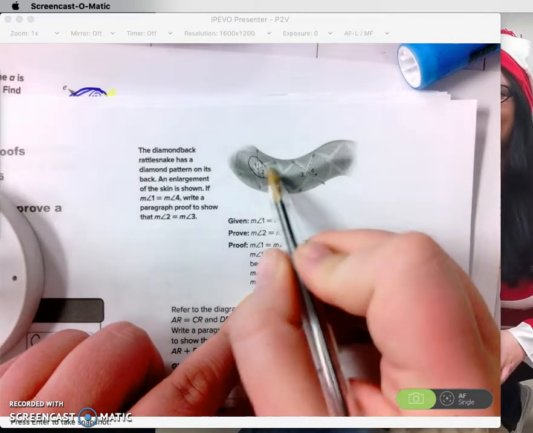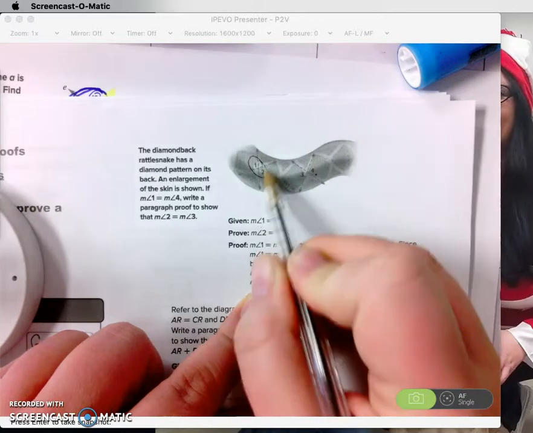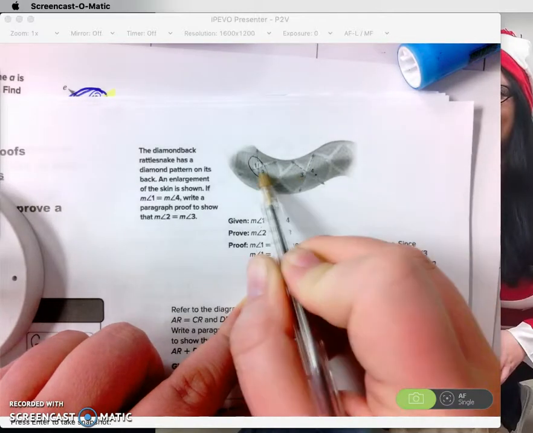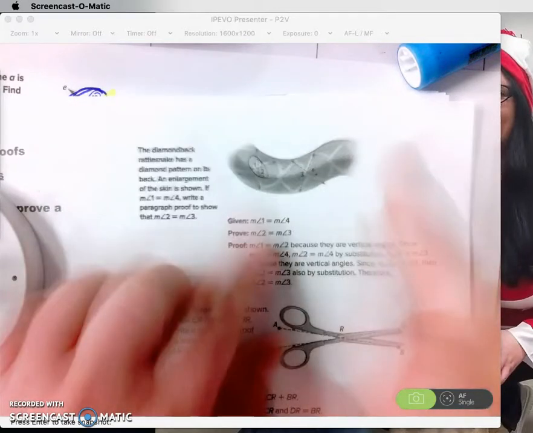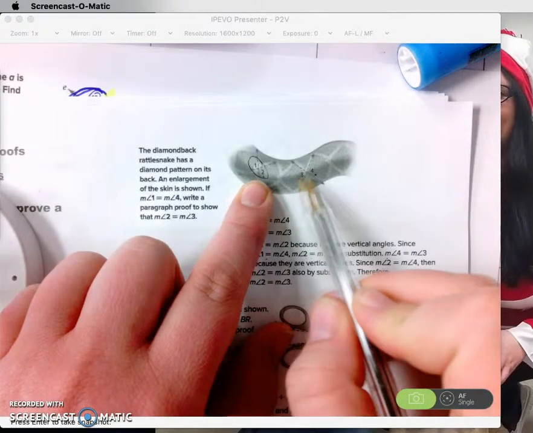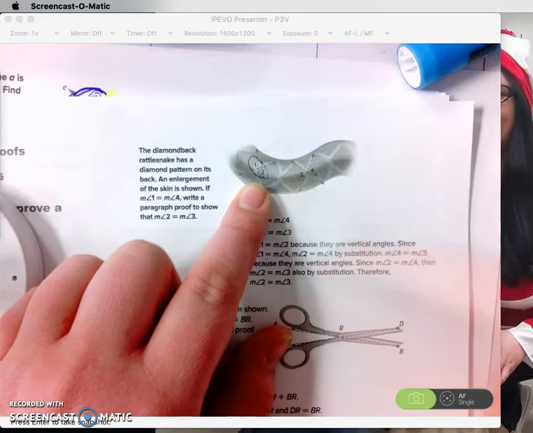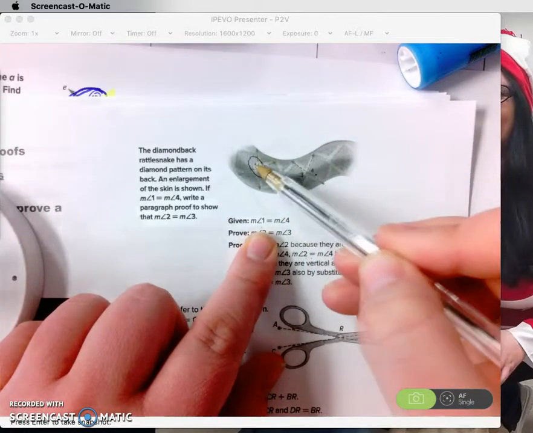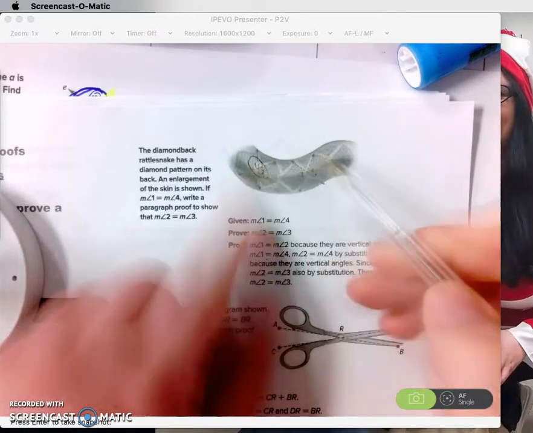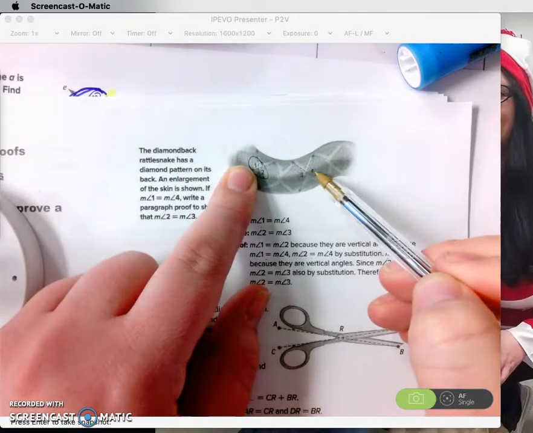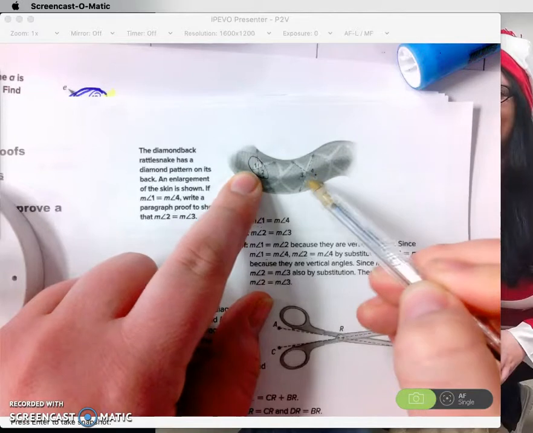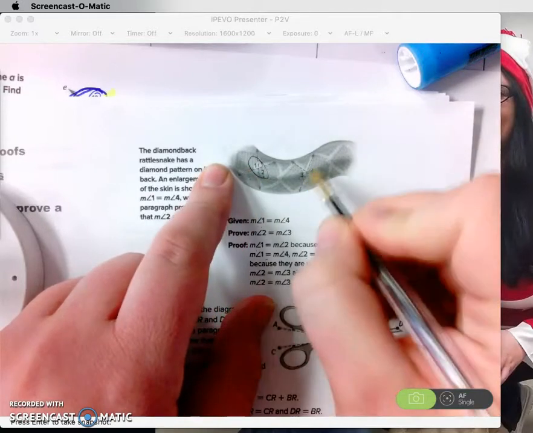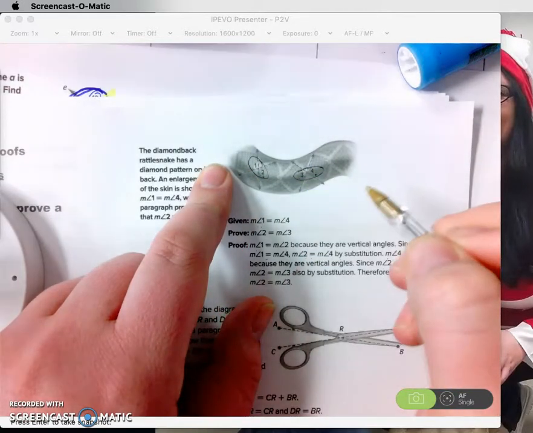So you're asked to prove that 2 is equal to 3, and that's these two right here. Well, there's no proof right now; they're just two separate angles, not anything to each other. But we are given that 1 and 4 are equal to each other. If 1 is equal to 4, and 1 is equal to 2, and 4 is equal to 3, these two are equal because they're vertical angles.